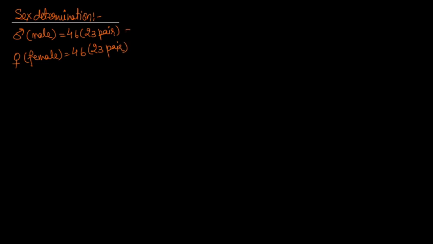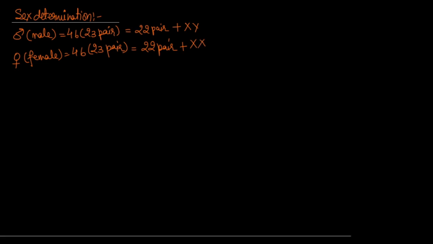In that 23 pair, 22 pairs are the same, but in the male case the different one is X and Y. Like that, in female, 22 pairs are the same and the next one is XX. So if the question asks who helps in the determination of sex of a baby, male is responsible, because the different chromosomes are here.